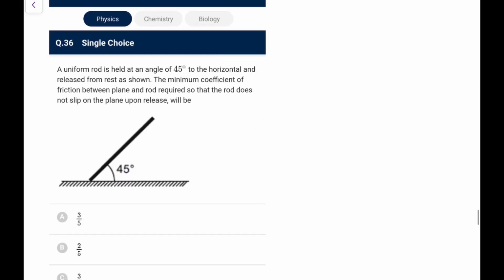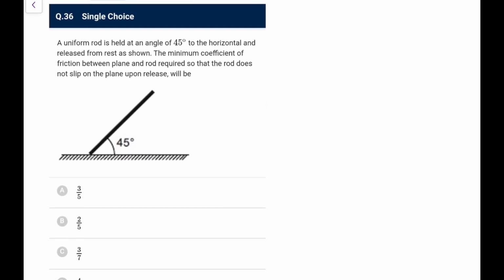Next. A rod is held at an angle of 45 degrees to the horizontal and released from rest. What is the minimum coefficient of friction between the plane and the rod required so that the rod doesn't slip on the plane upon release? So the rod should not slip. That means this end remains constant and the rod goes like this.